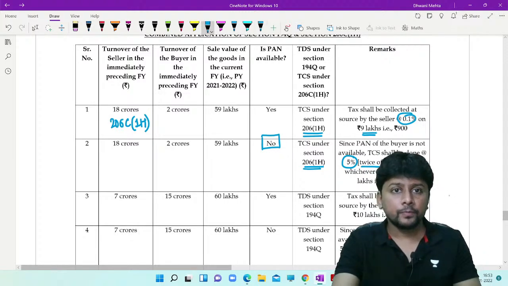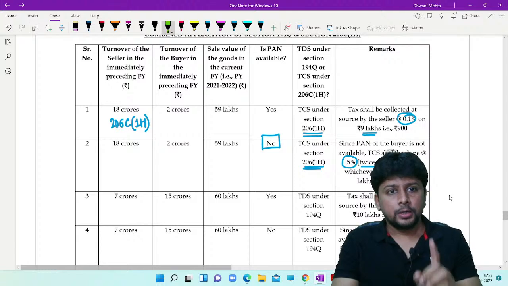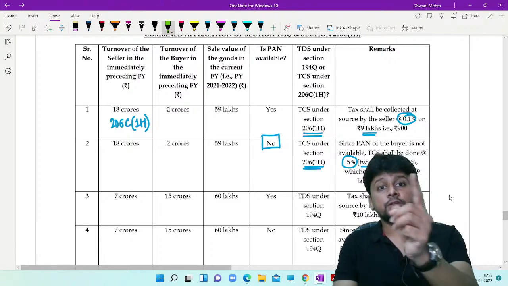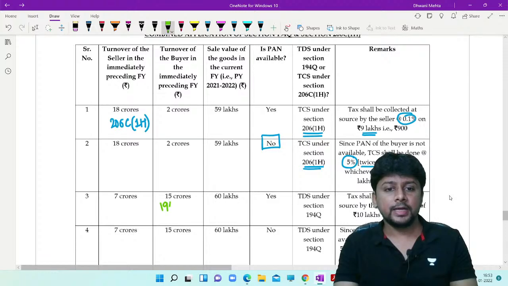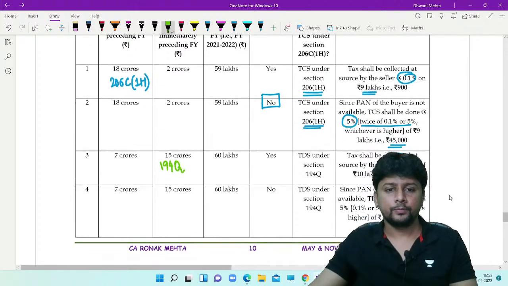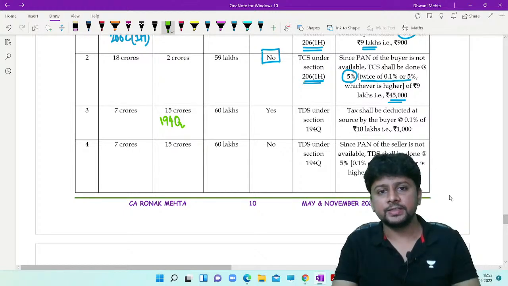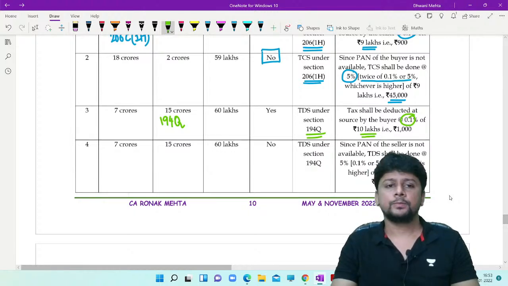Example 3, turnover of the seller is below 10 crores, but turnover of the buyer is above 10 crore in the preceding year. Now I talk of 194Q. Goods are sold worth 60 lakhs. Permanent account number is given. So TDS will be done under 194Q, 0.1% of that 10 lakhs.